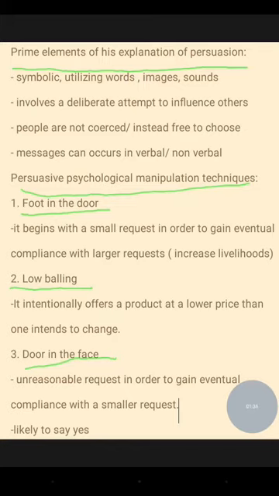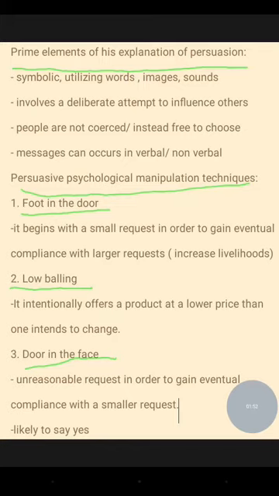So that is the first one. Second, low balling. Low balling is intentionally offering a product at a lower price than one intends to charge.